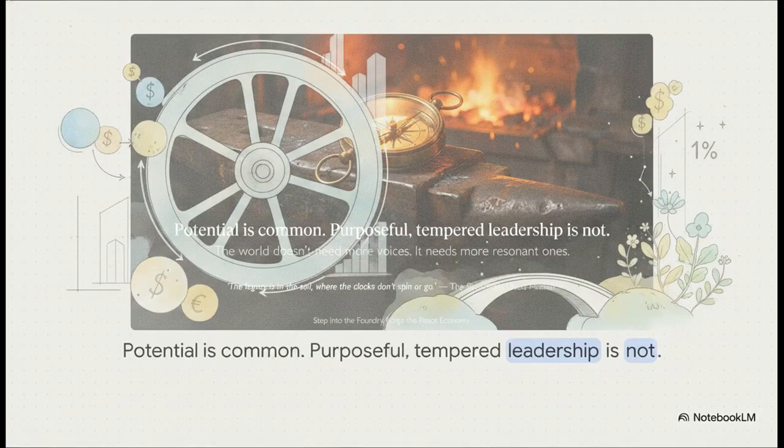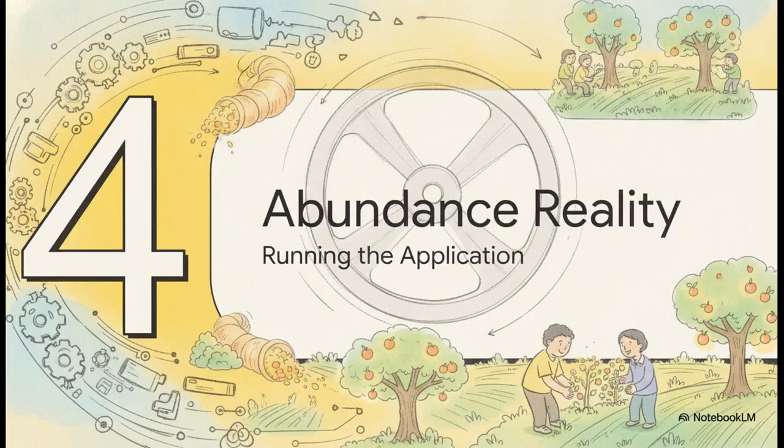Now, obviously, initializing this massive flywheel doesn't just happen by magic. Potential is common, but purposeful leadership is rare. To kickstart this, the sources specify we need strategic scaling from a stakeholder class, basically the 1% of the 1% who step up to act as architects. They inject the massive initial capital required to act as an insurance bond for global stability, bridging the gap between theory and execution.